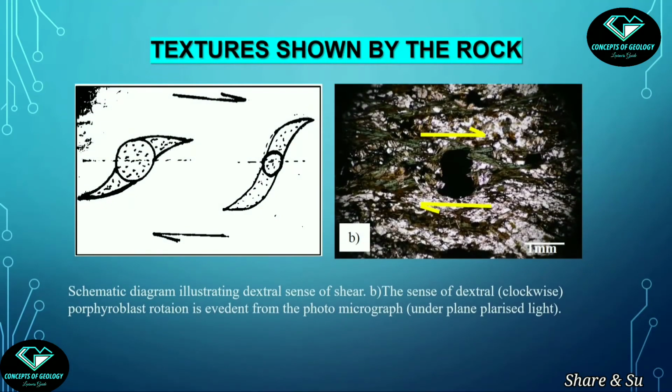This texture is very well known to all. During shearing, the ductile porphyroblasts rotate along the sense of shear. They are very helpful to decipher the direction of shear. Here in the picture the sense is clockwise. This is called a dextral shear, although this does not have any significance unless the sample is oriented, and in this case the sample was not oriented, but this is drawn for understanding.